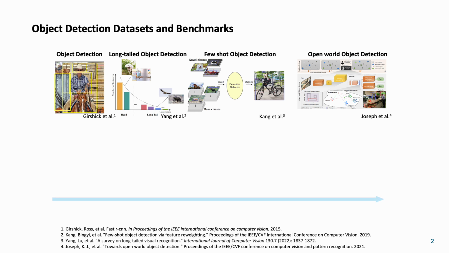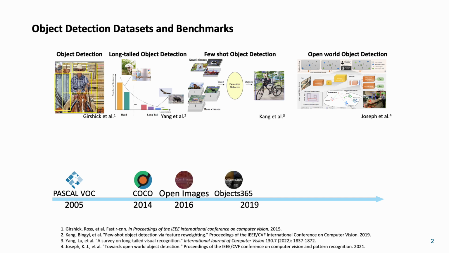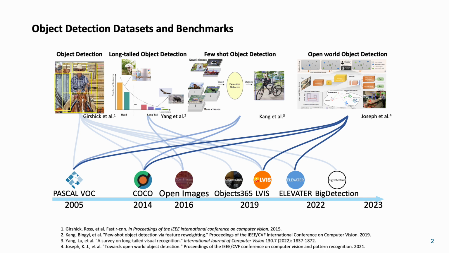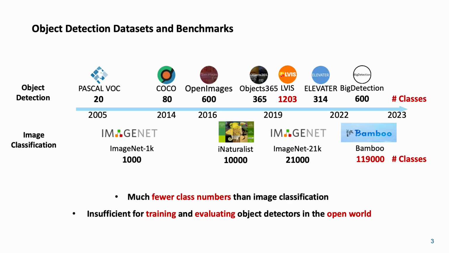names or descriptions. With the continuous development of detection, datasets also undergo iterations. For example, we'll see COCO, Open Images, and LVIS. They make indispensable contributions to the development of this task. However, compared to image classification, object detection datasets have a much smaller number of classes. For example, LVIS has around 1,200 classes, but a recent image classification dataset, Bamboo, has 119,000 classes, which is 100 times larger than LVIS. The detection datasets with a limited number of classes are insufficient for training and evaluating detectors